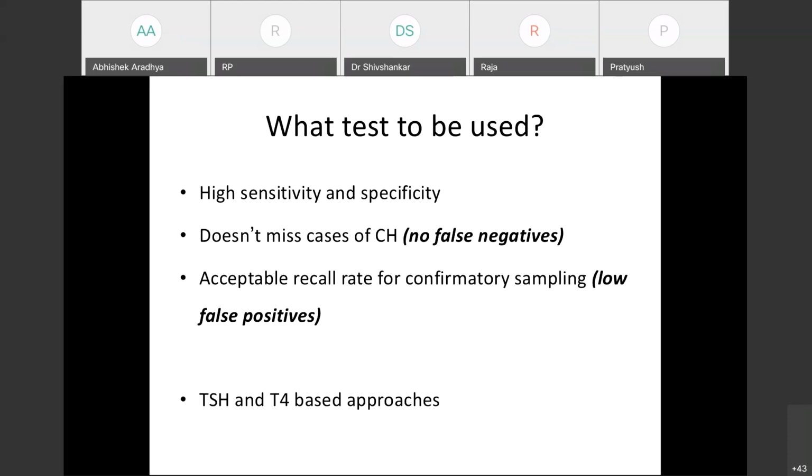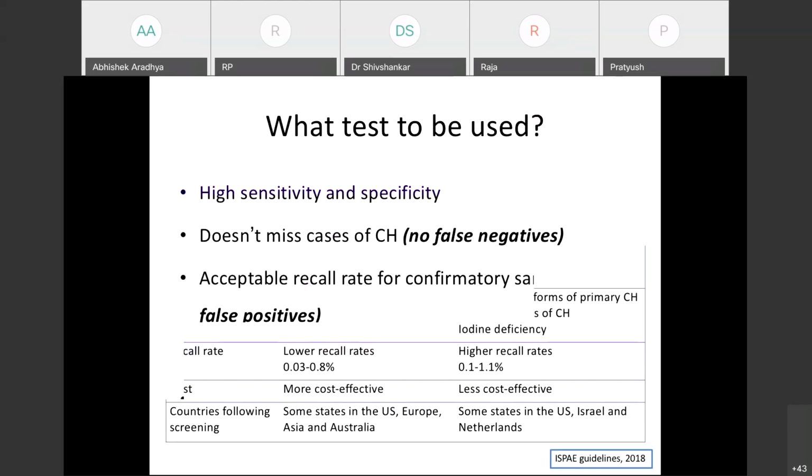So we have T4 and TSH based approaches which are available throughout the world. Here is a comparison of TSH versus T4 based approaches. In both approaches, the diagnostic test will be doing both tests, the T4 and TSH, so it depends on which test we do first. With the primary TSH approach, the sensitivity is very good for primary congenital hypothyroidism, including the compensated forms, which are often missed on primary T4 screening with backup TSH.